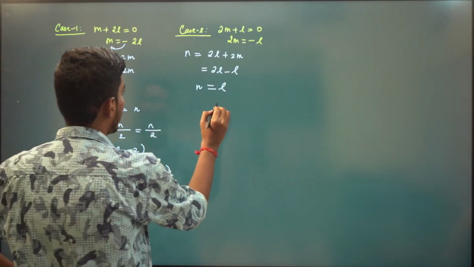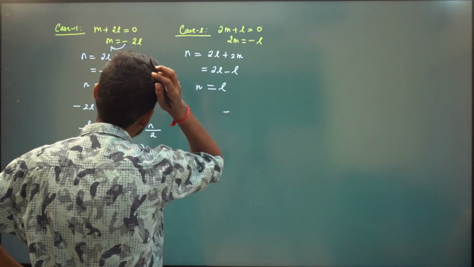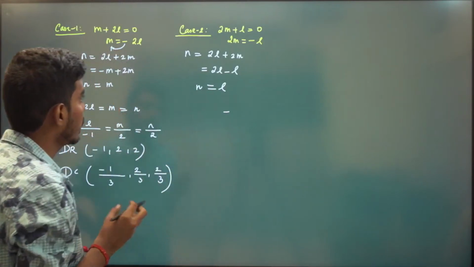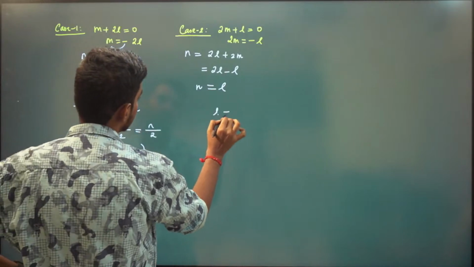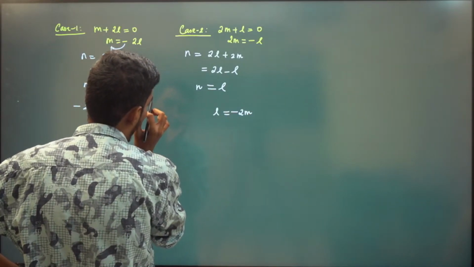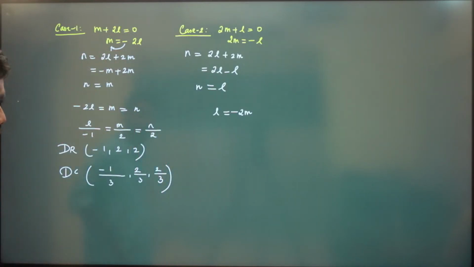Sorry. And here we have m, we have l to be minus 2m. We have to connect l, m, and n, right?